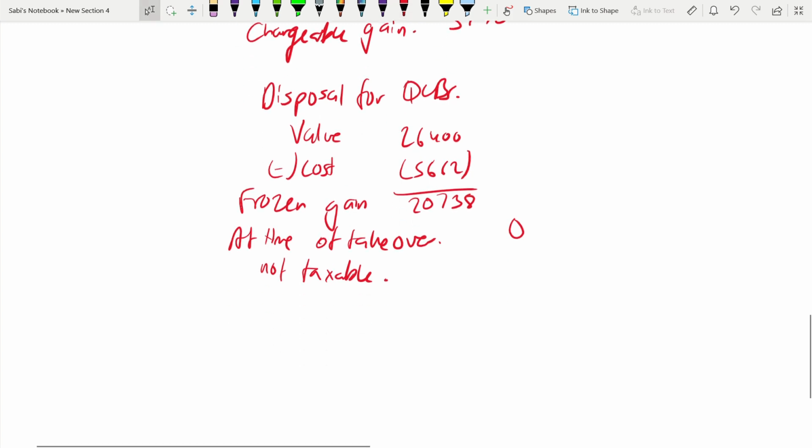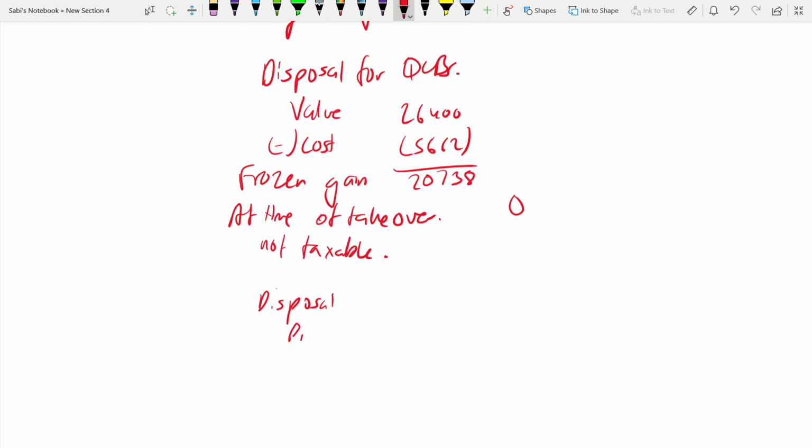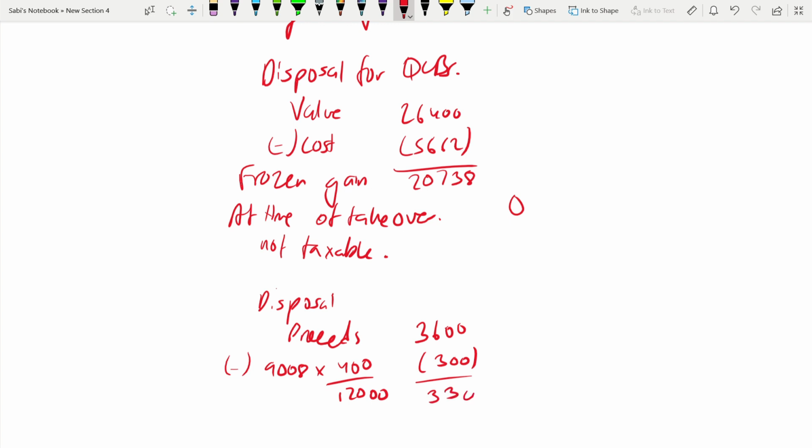Now when we are disposing the shares, what happens? We are selling it for how much? 3,600. But we have to find the cost for 400 shares. The cost for shares is 9,008. How many shares are we disposing? 400 out of 12,000. So the cost is 300. The gain is 3,300.